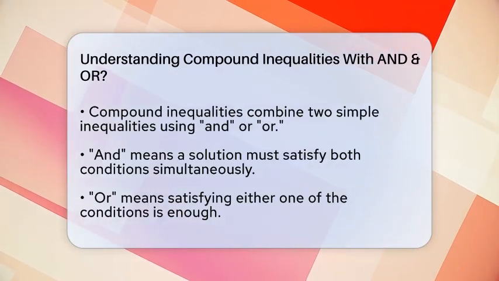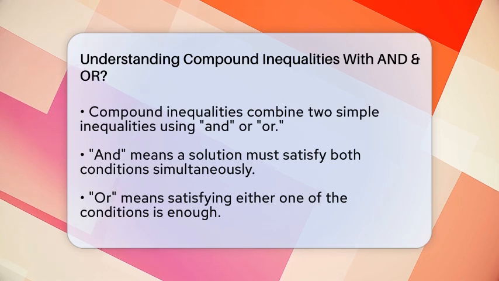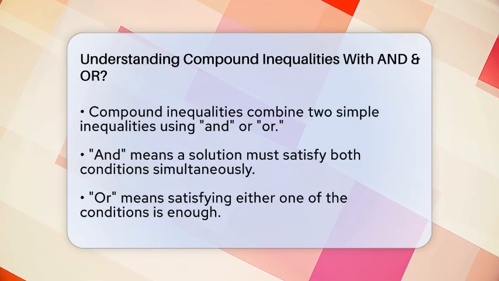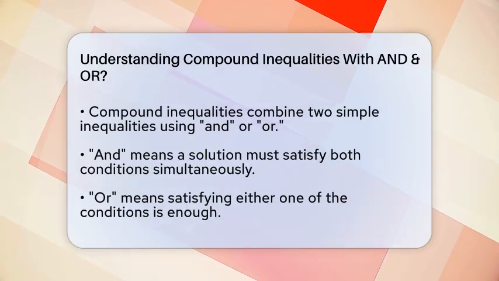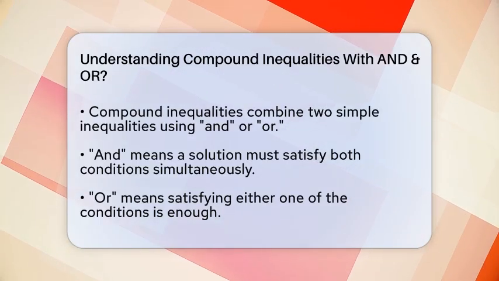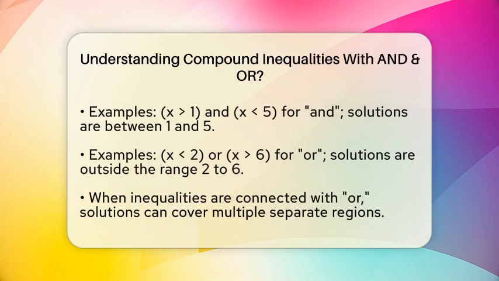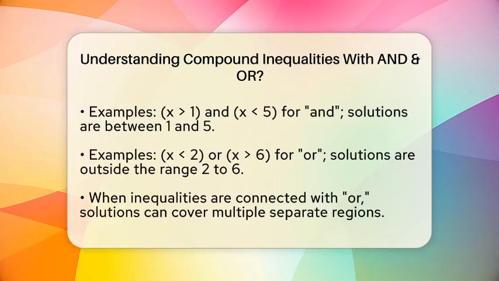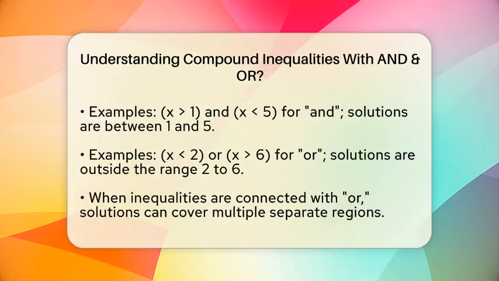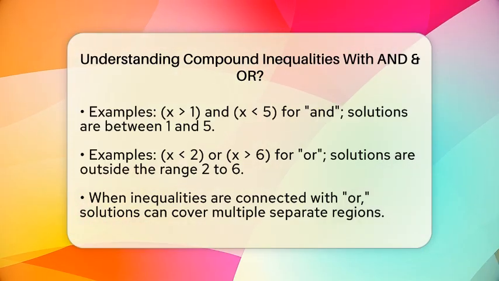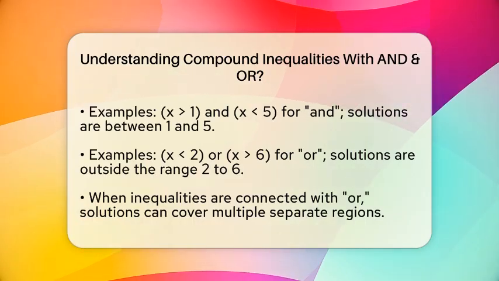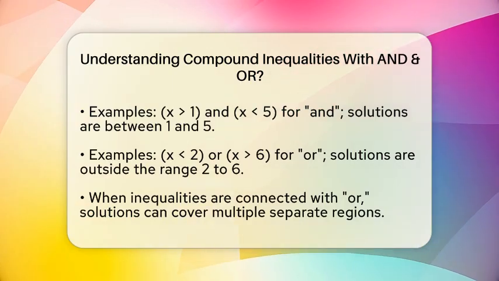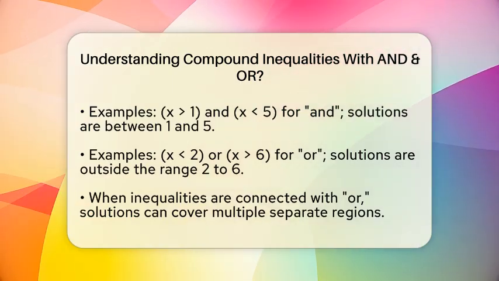Let's start with the basics. A simple inequality compares two expressions, like x < 3 or y + 1 > 7. When you put two inequalities together with "and", it means the solution must satisfy both conditions at the same time. For example, if you see x > 1 and x < 5, it means the number you choose has to be greater than 1 and less than 5. The solution is the set of numbers between 1 and 5, but not including 1 and 5 if the inequalities are strict. Graphically, you'd see this as the overlapping part of two regions on a number line.